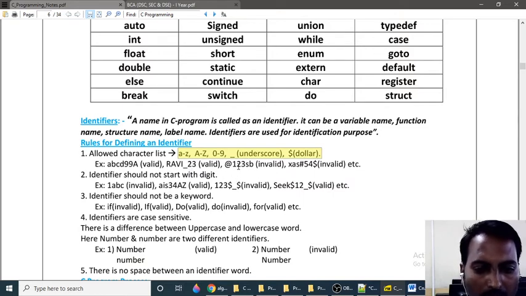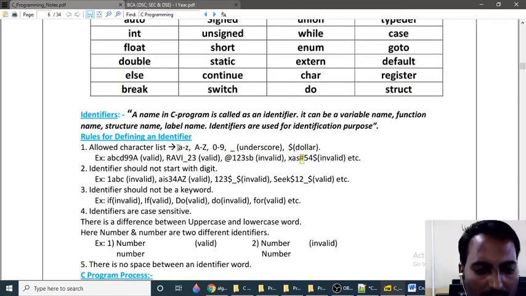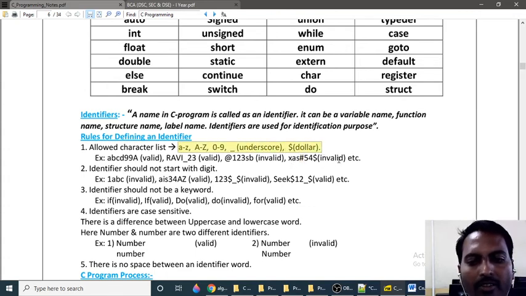At the rate 123SB is invalid because the at the rate symbol is not present in this list. Dollar and underscore are the only symbols allowed, and here I am using the at the rate symbol, that's why it is invalid. Similarly, this one with a hash symbol is invalid because hash is also not in our list. So the first rule says you can use any character from this list; anything other than this makes it an invalid identifier. Okay, clear?